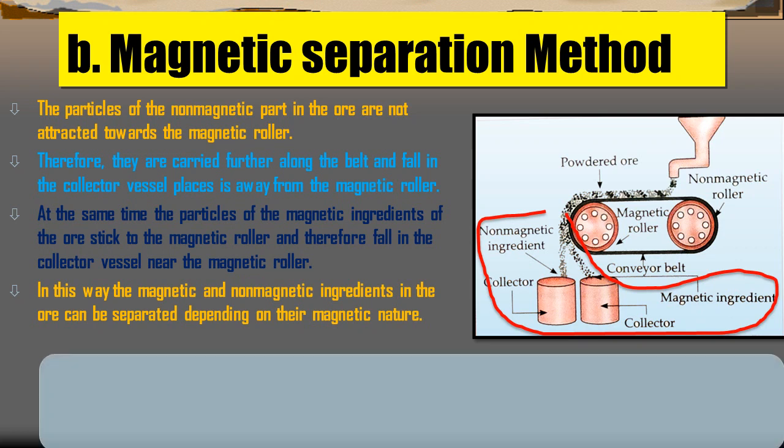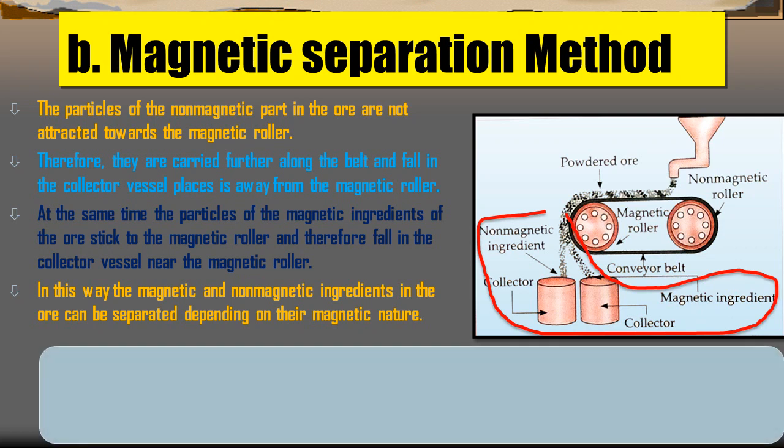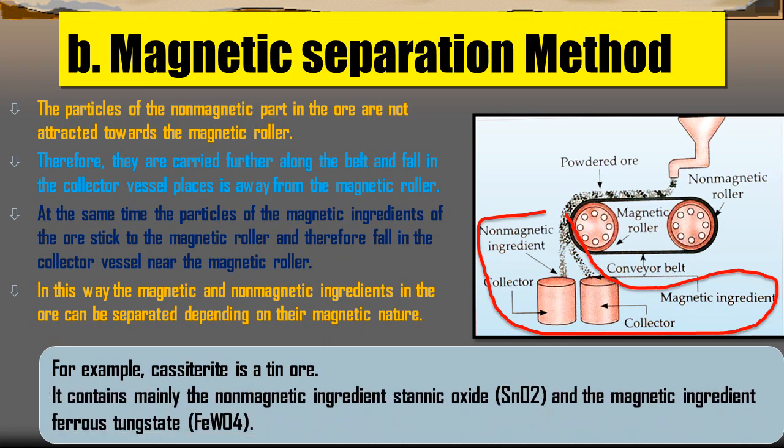For example, students, cassiterite is a tin ore and it contains mainly the non-magnetic ingredient, that is stannic oxide, SnO2, and the magnetic ingredient, that is ferrous tungstate, FeWO4. These are separated by the magnetic separation method. That means an electromagnetic machine has been used to separate the gangue from the ore.